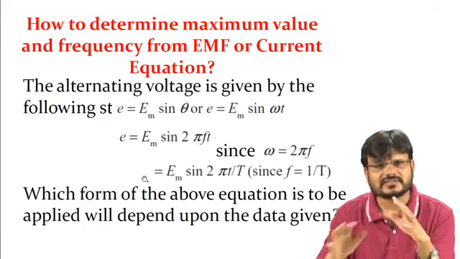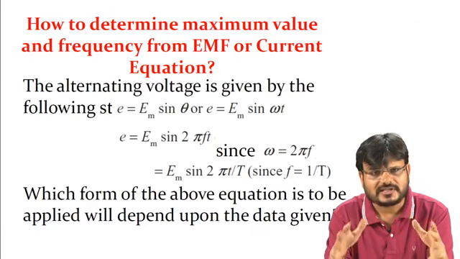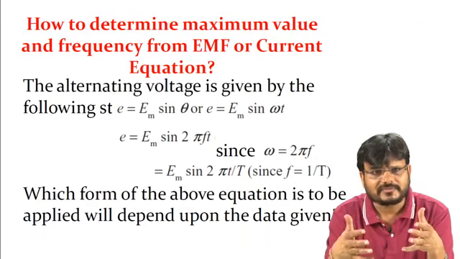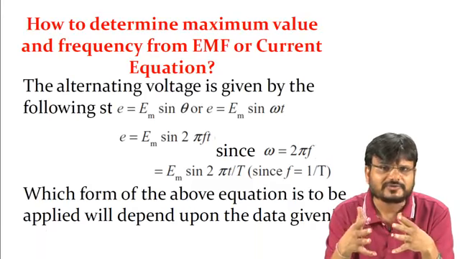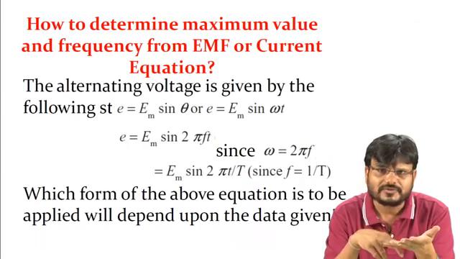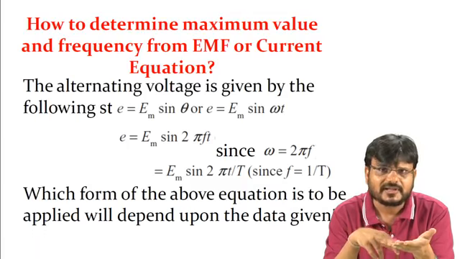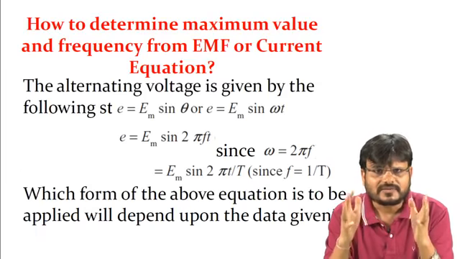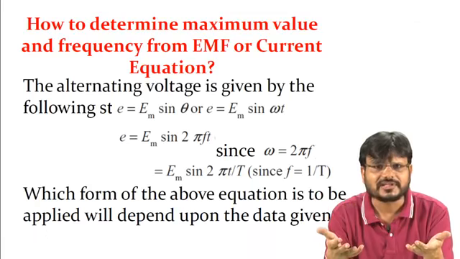Now basically some voltage waveform or current waveform equations are given, and by that equation you have to determine the different terminology, like we have discussed what is amplitude. Amplitude means you have to find the value of the maximum voltage, the value of the maximum current, what is the frequency, what is the time period. So for any equation given, you just compare it with some standard equation.